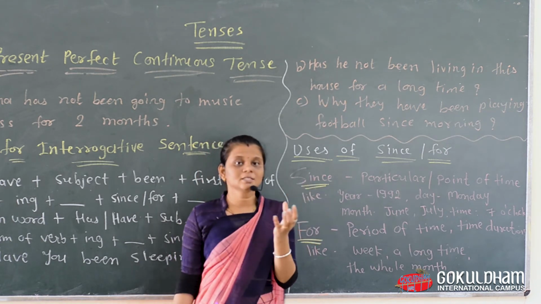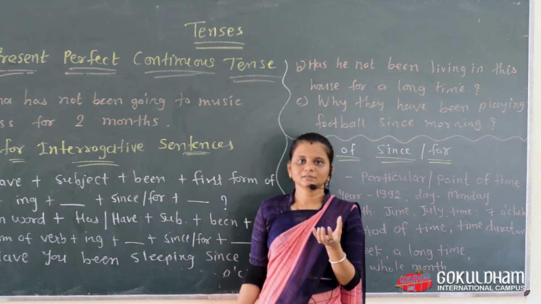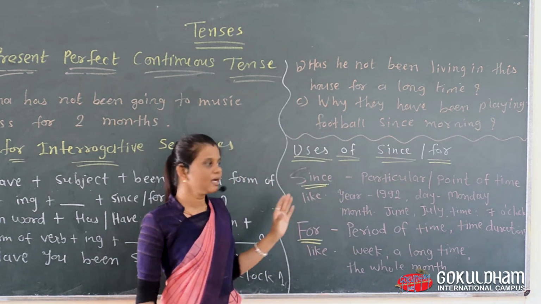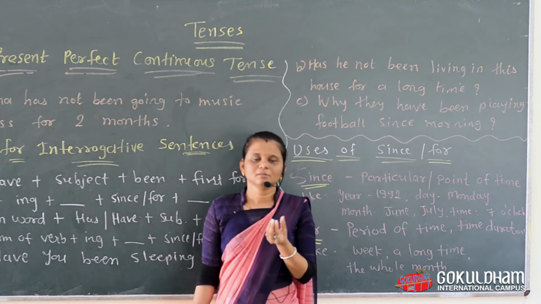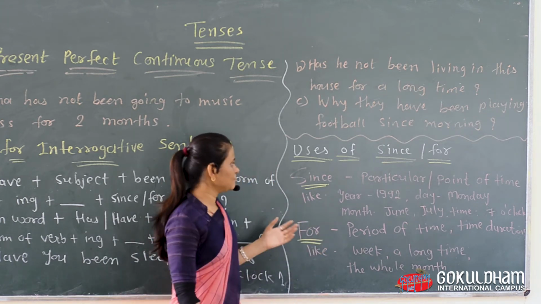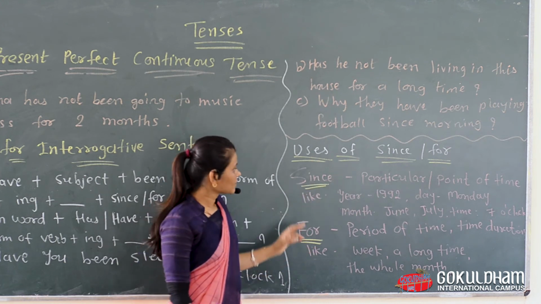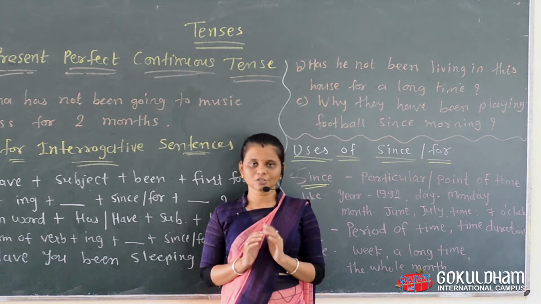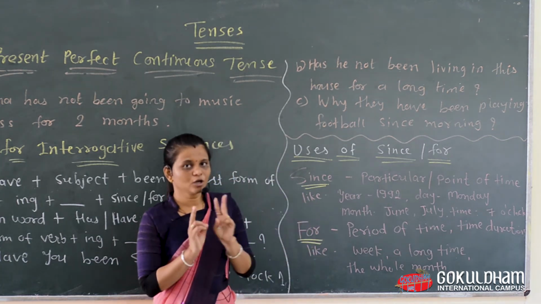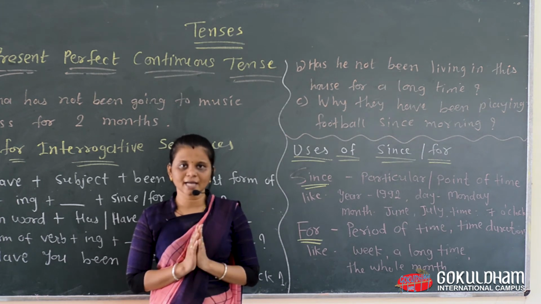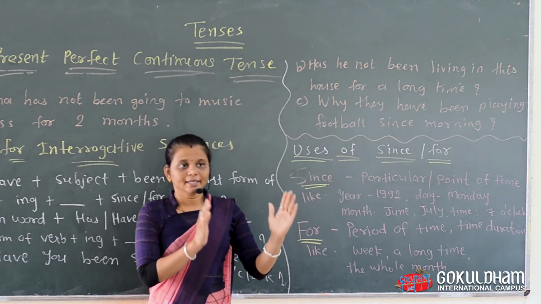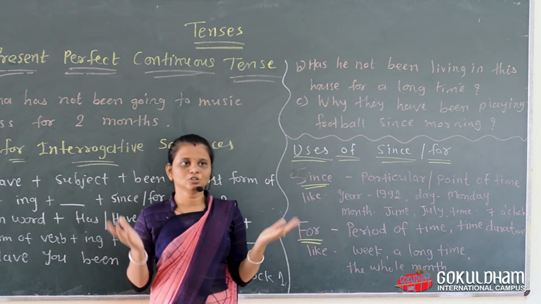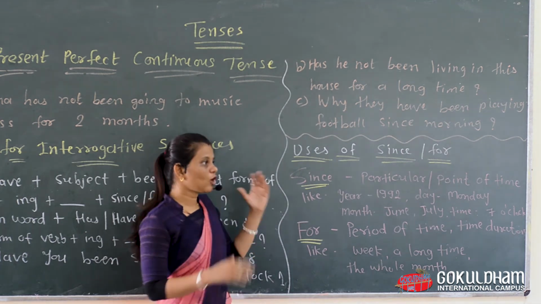Now one more thing I told you, that what and where we use since and for. Since and for की जो formation है वो भी हम देखेंगे, which is very short but to understand most, that is important. Uses of since and for. This is a particular use, we can say it shows us time duration. What does it show us? Time durations. Both since and for you can use for showing or indicating time. But in time there are different things. टाइम तो होता है लेकिन उसमें भी थोड़ा डिफरेंस किया गया है. यहाँ पे कौन सा है वो देखेंगे.